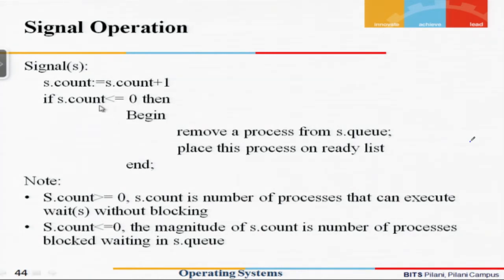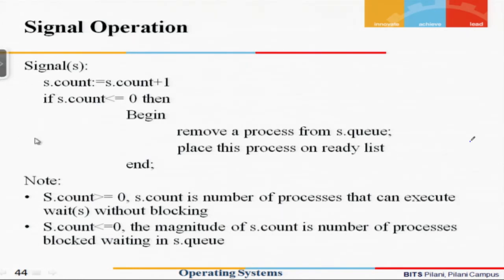So we remove a waiting process from s dot q and place this process on the ready list. Once this process is placed on the ready list, as and when it gets its chance it will get executed.